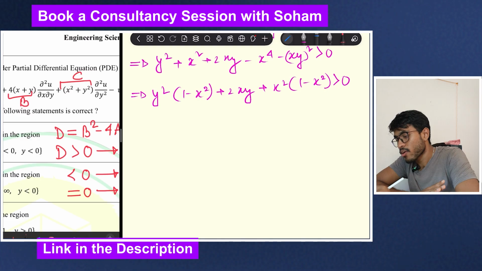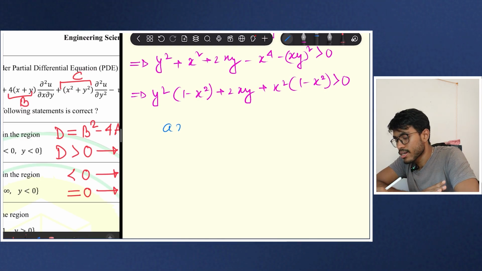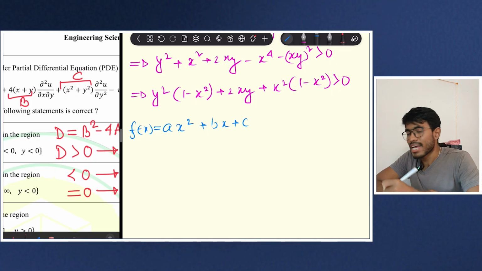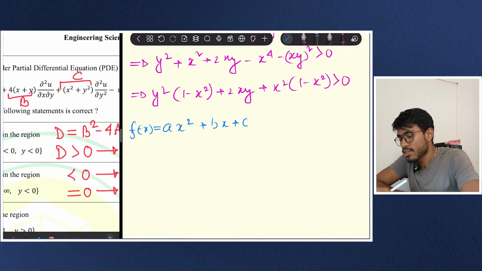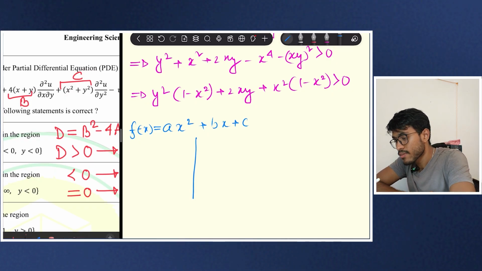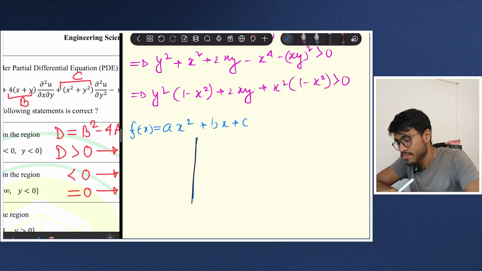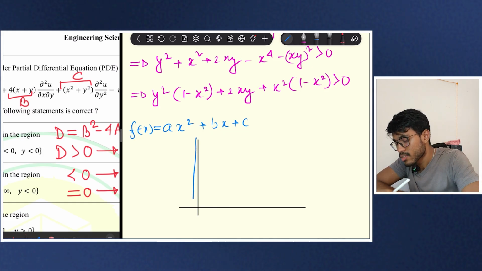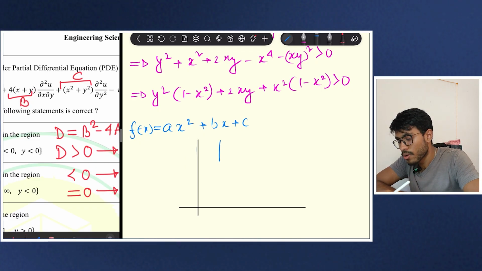So if I compare it with a general second order curve of the form ax square plus bx plus c, equal to maybe f of x. If this has to be positive, the first thing is that at least this has to open upwards.